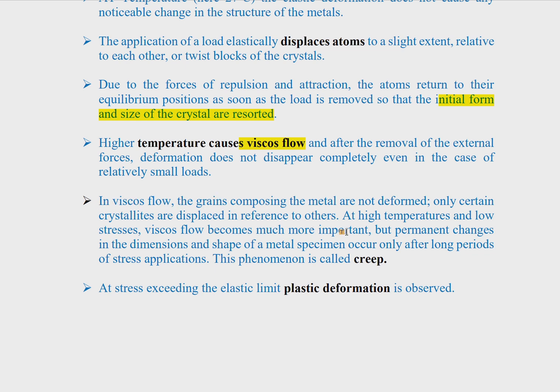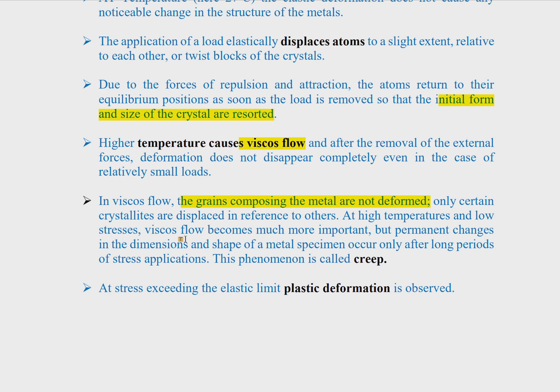In viscous flow, the grains composing the metal are not deformed. This is an important thing. Only certain crystallites are displaced in reference to others. So only certain crystals will displace, but the grains which make up the metal will not deform.